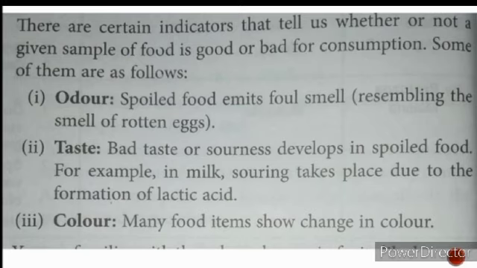Number 3 is color. Many food items show a change in color. For example, the food may become blackish or greenish, like bread mold. The bread starts becoming green in color. You are also familiar with the color changes in fruits like banana, mango, apple or papaya. If these fruits start getting spoiled, their color starts changing.